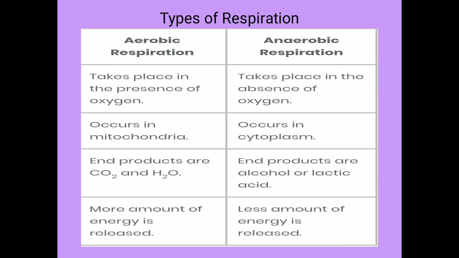In aerobic respiration, it takes place in the mitochondria and the end products formed are carbon dioxide and water, along with a larger amount of energy released. Anaerobic respiration takes place in absence of oxygen and it takes place in the cytoplasm. The end products formed are alcohol or lactic acid, and a smaller amount of energy is released.